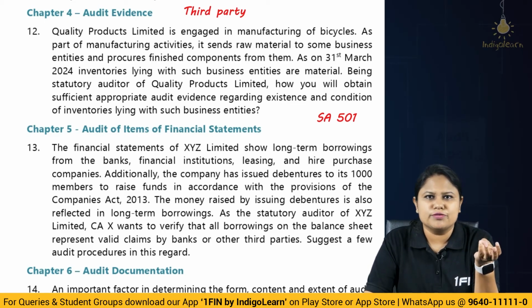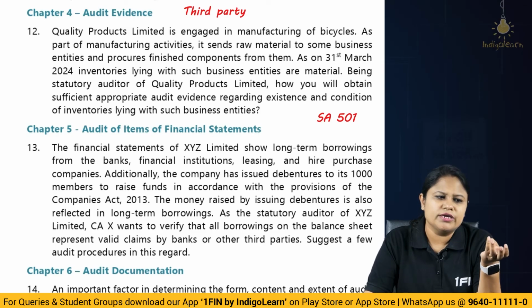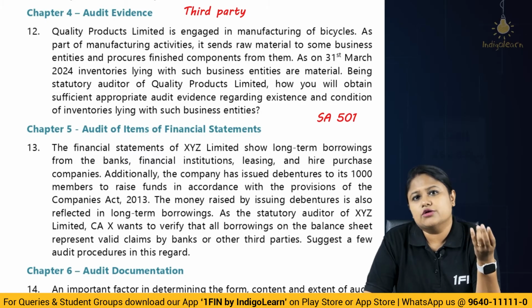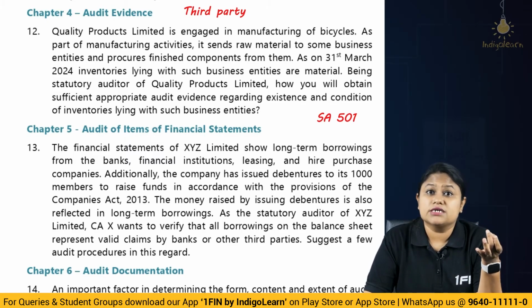So first of all, you are going to obtain confirmation from the third party, and also you can inspect certain documents with respect to the inventory. Then there could be a possibility that you could actually attend, or send some other auditor to attend, the physical count of the inventory at the third party's location. Or you could get the service auditor's report.